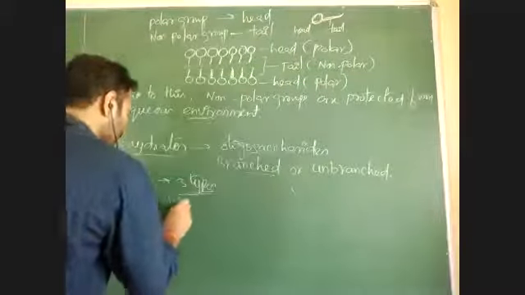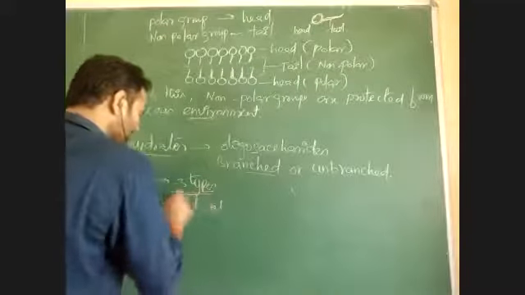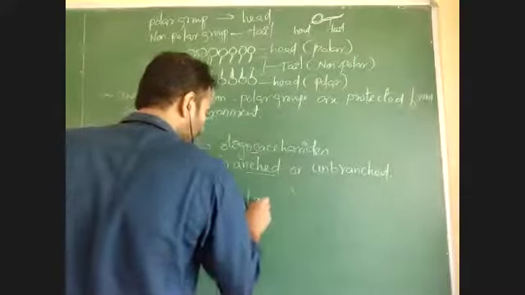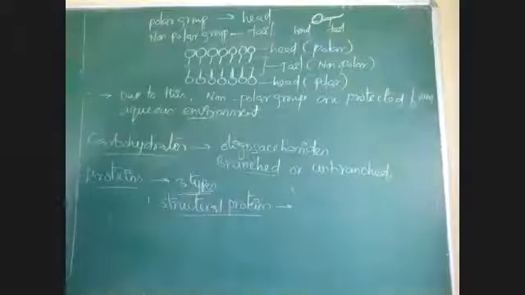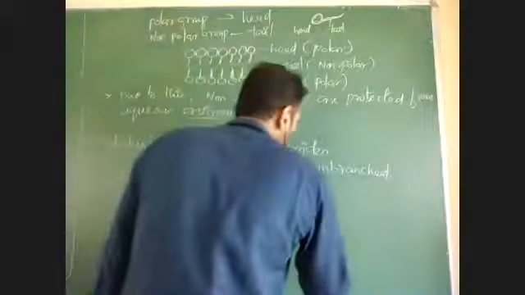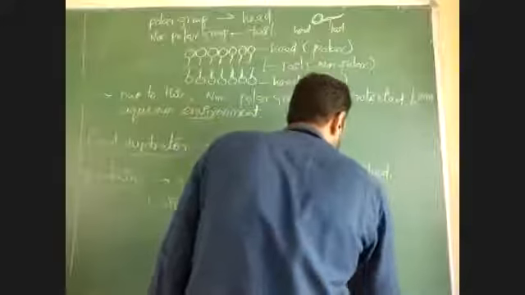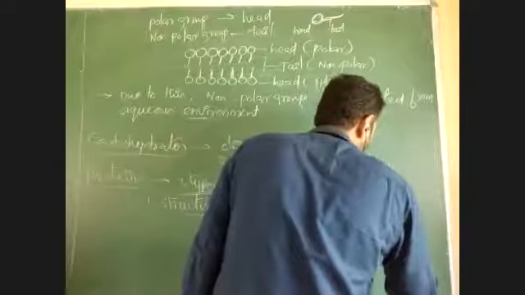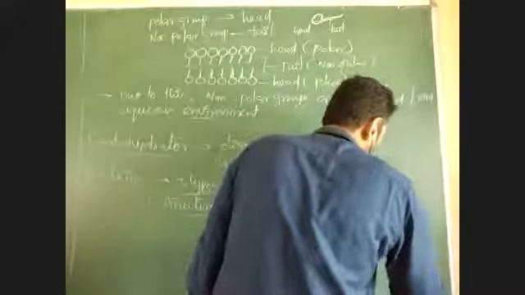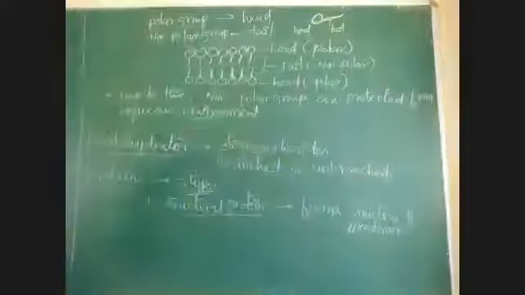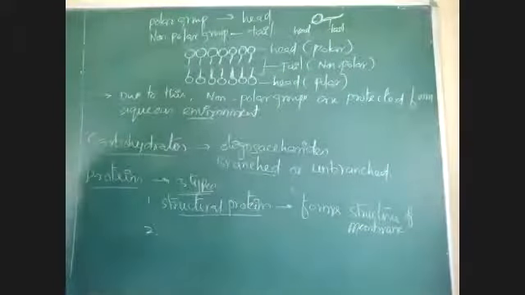One is structural proteins. Structural proteins are those which form structure. They are responsible for forming the structure of the membrane.